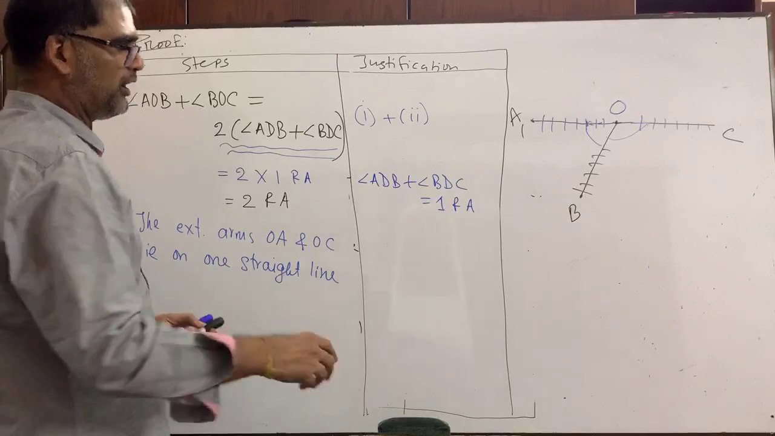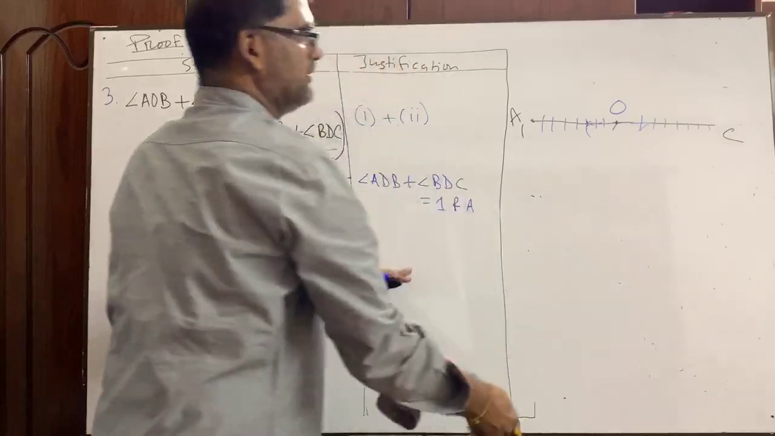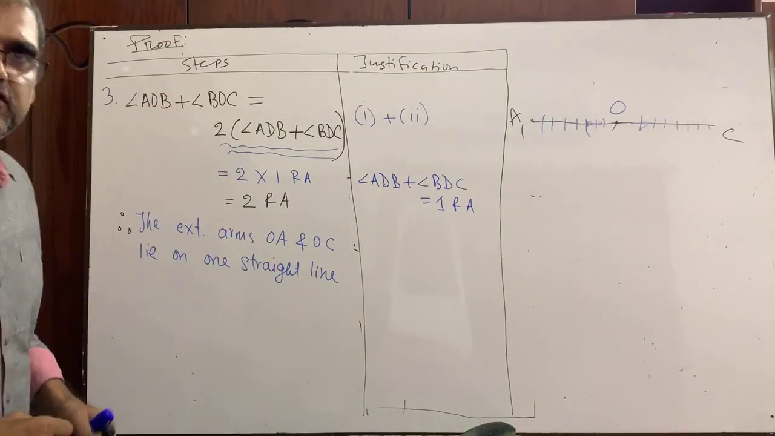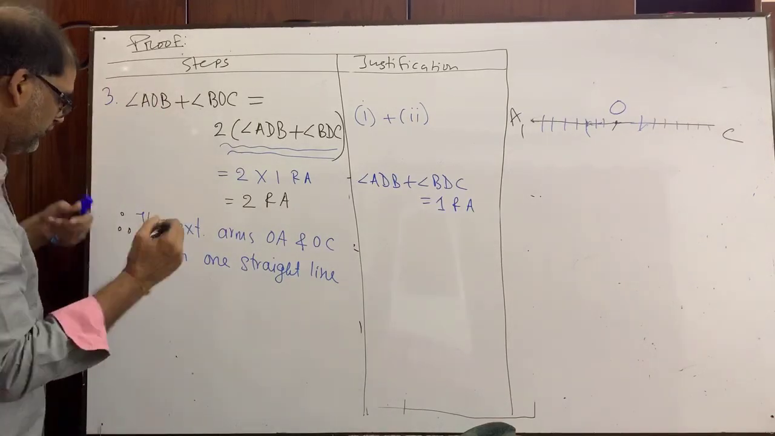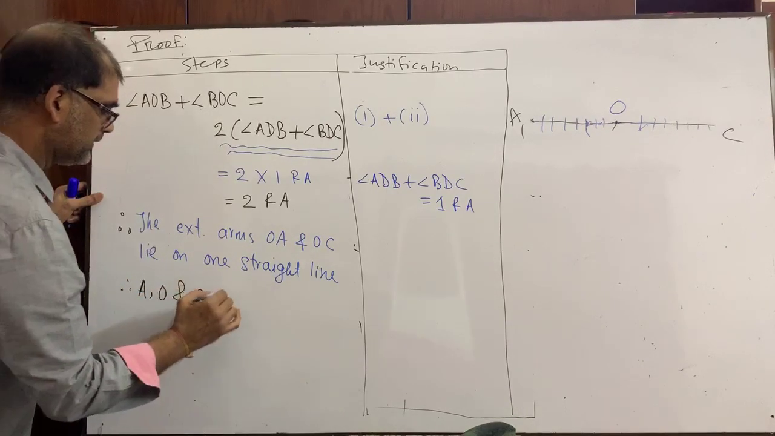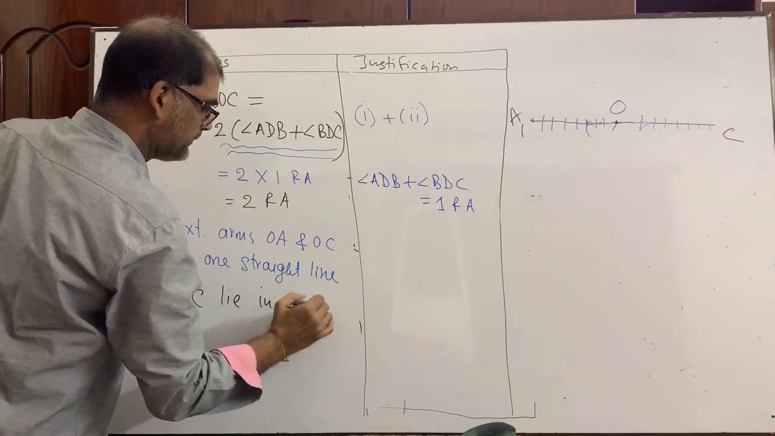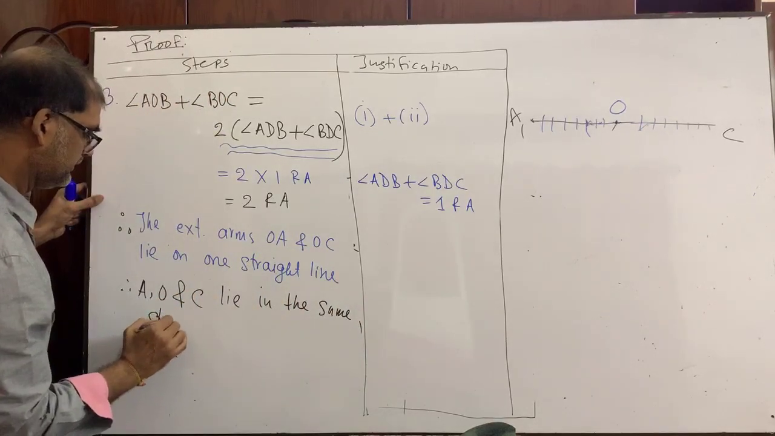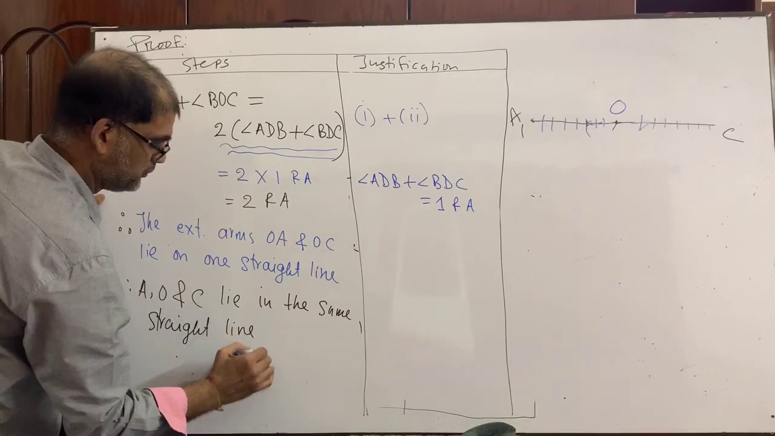Okay. Now what have we come to know? They are one straight line. Have you seen? Okay. Now we can say A, O, C lie on the same straight line. Now I am writing same. You please see. Therefore A, O and C lie in the same straight line. Proof.